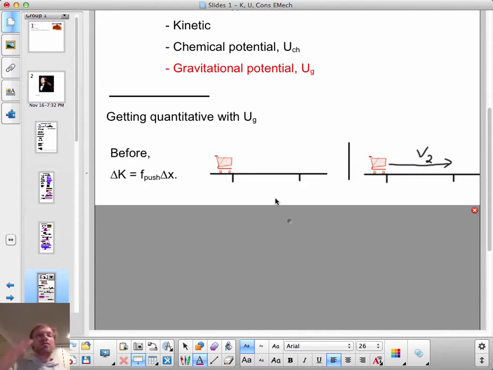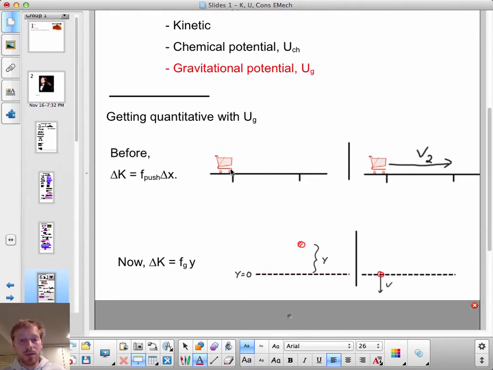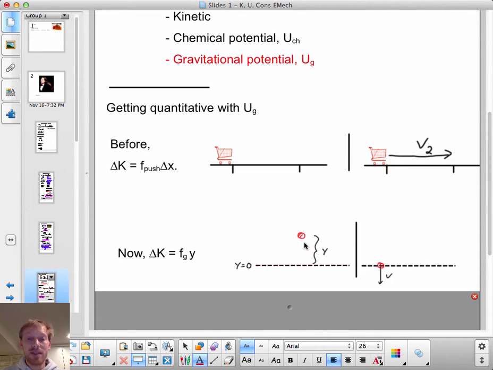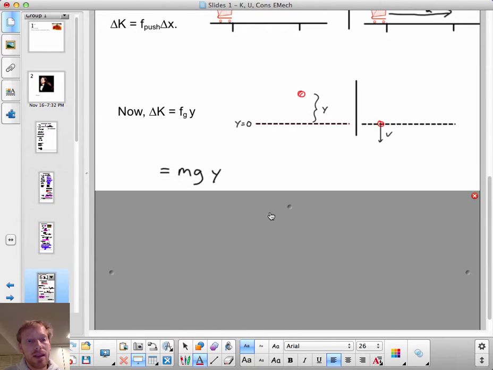Well, in the first slide, we had said that if you exert a constant force on the cart, the change in its kinetic energy is the amount of the pushing force times delta x, the displacement through which you push it. Well, an analogous statement here would be that the amount of kinetic energy gained by this dropping object is equal to the gravitational force, not the pushing force, but the gravitational force, times the displacement through which it falls, the displacement that we've called y.